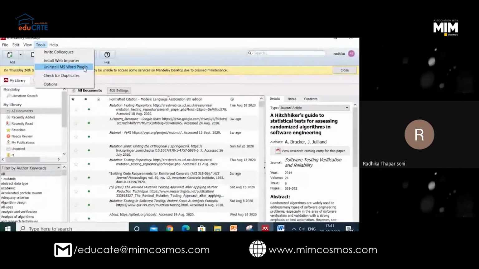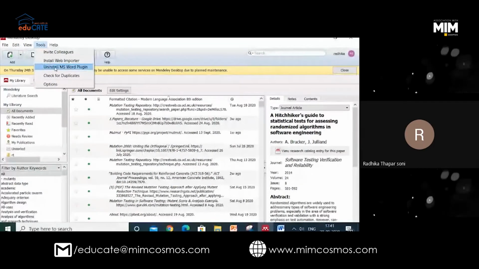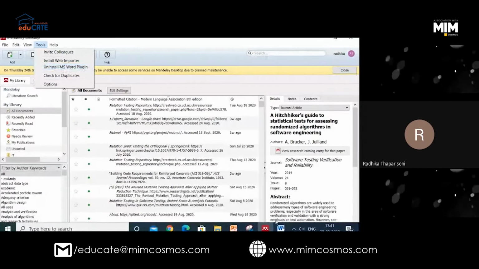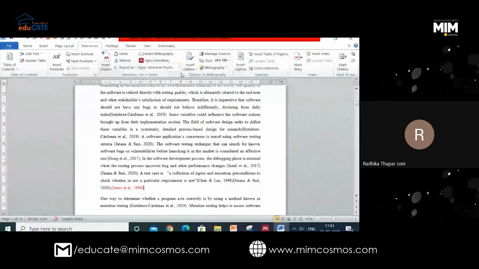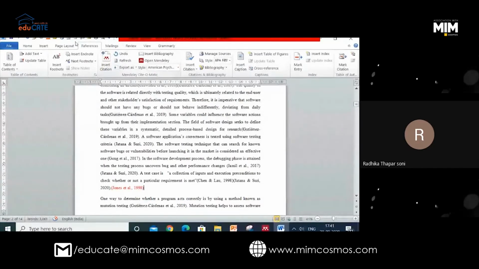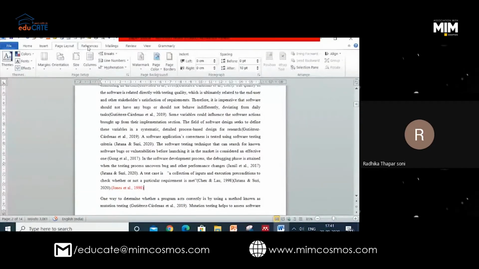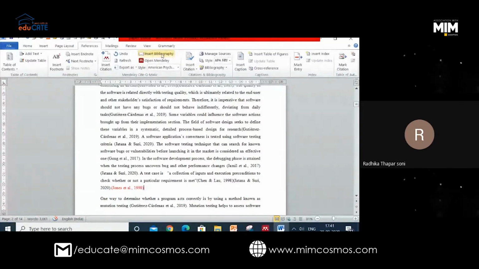Now, after installing the MS Word plugin, normally you get the Mendeley editor under References. Go to References and you get this Mendeley toolbar.